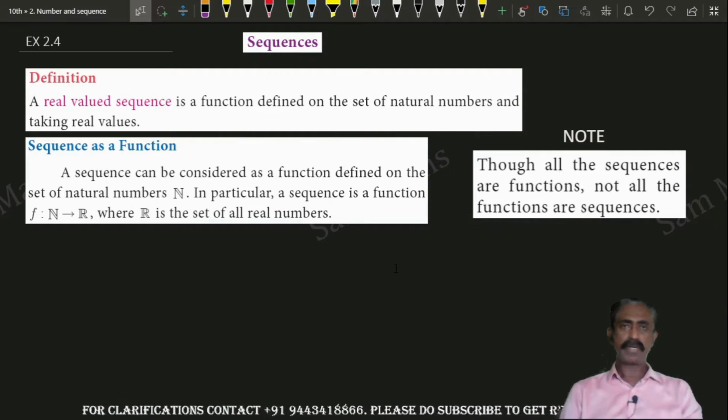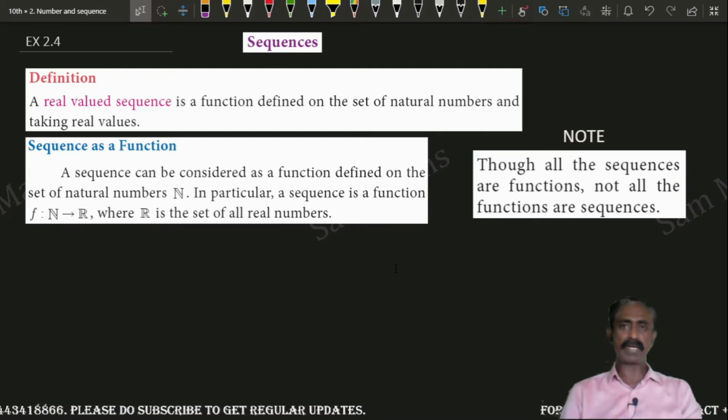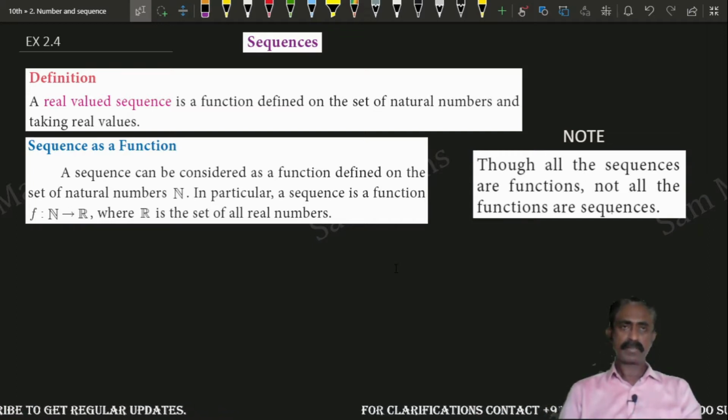In this video, we are going to learn what is sequence. A real valued sequence is a function defined on the set of natural numbers and taking real values. Are you clear, children?